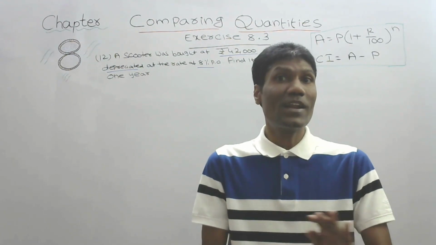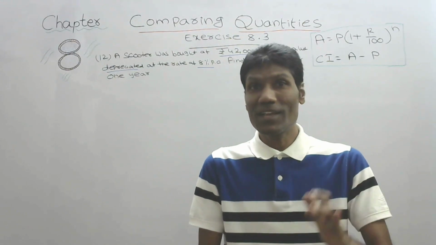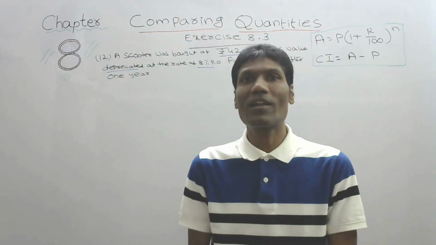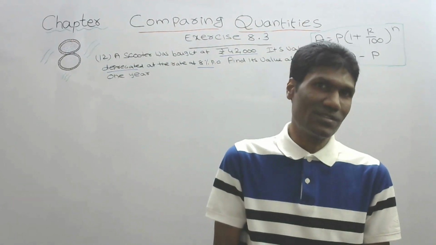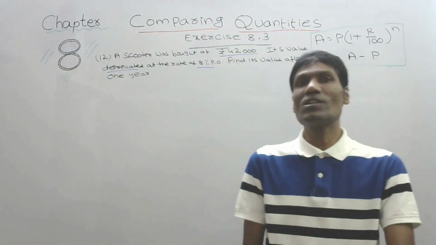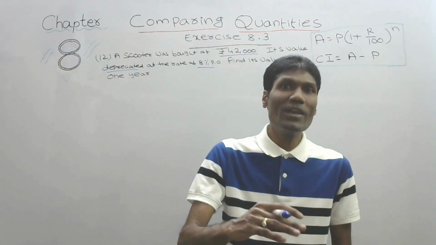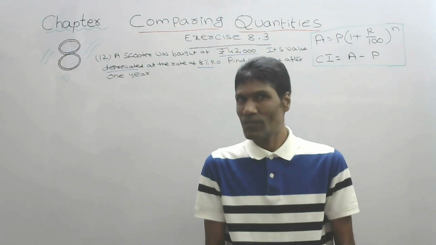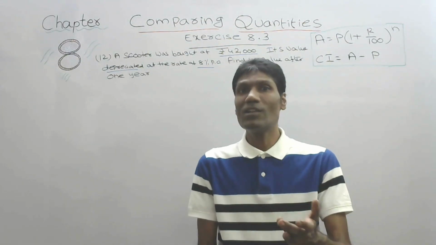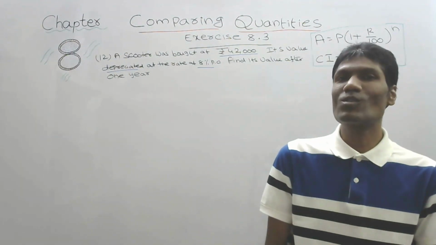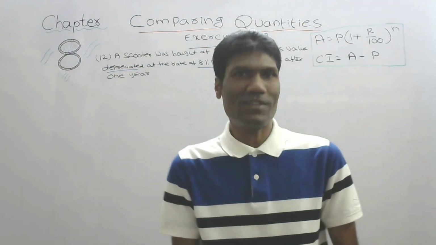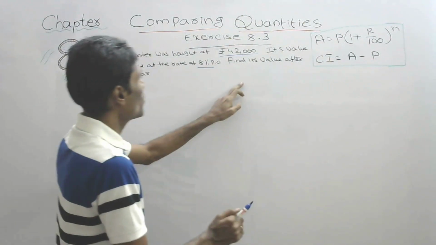This decrease in the value is called depreciation. This is just the opposite of appreciation. Appreciation means the value will be increasing, increased value. Just opposite of it, the value is decreasing. That is called depreciation.